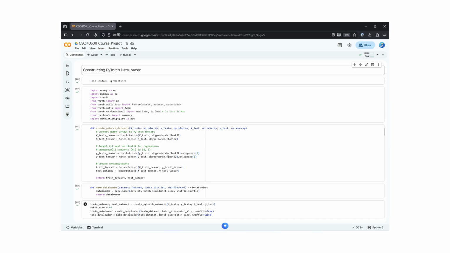Our first step was converting our NumPy arrays into PyTorch tensors. We then used a data loader to manage the data. This data loader's main job is to feed the model data in small batches. It's crucial because it allows the model to learn efficiently and prevents it from overloading memory.